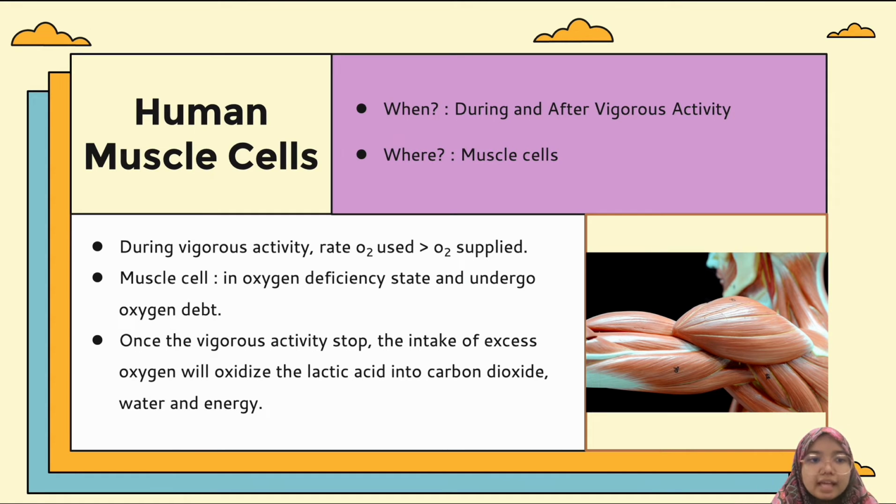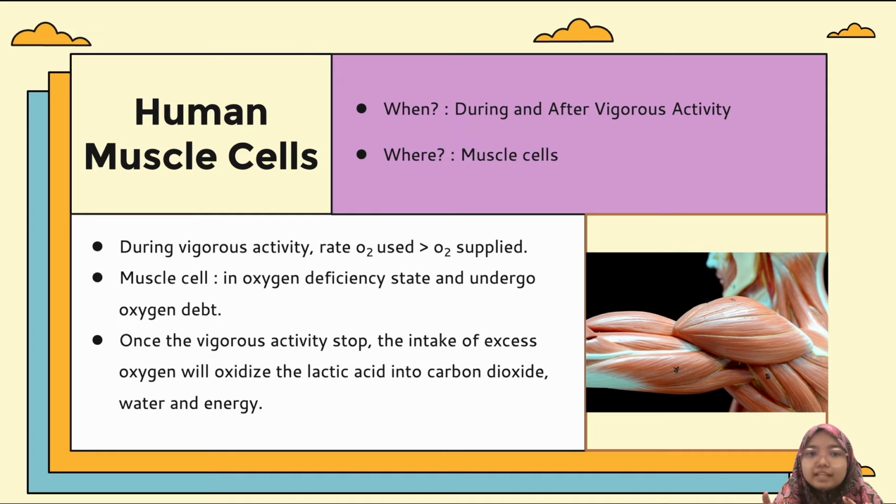Okay, and then the last part is human muscle cell. So when does this happen? During and after vigorous activity where our muscle cell. Okay, so in human muscle cell, what happened? Okay, cerita dia macam you rasa you nak pergi jogging. So bila you jogging, suddenly you rasa macam macam tu kan.